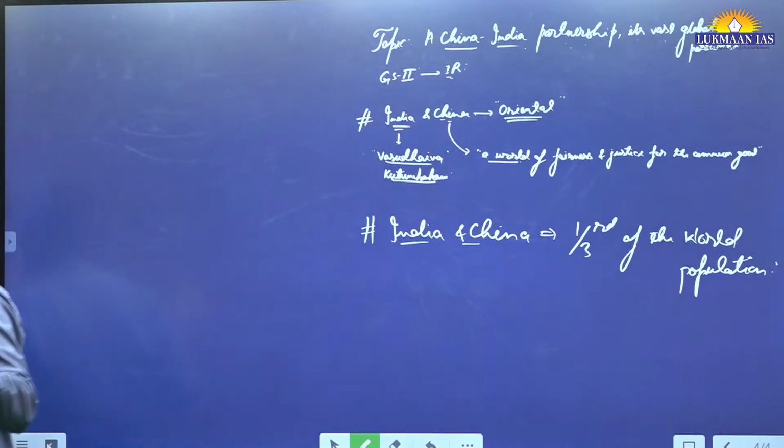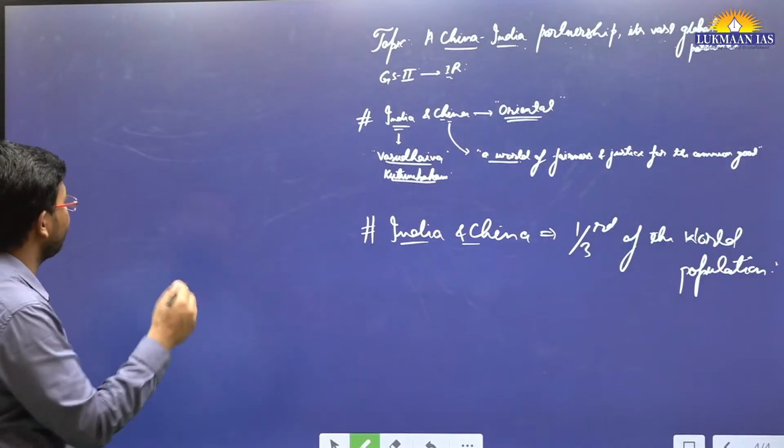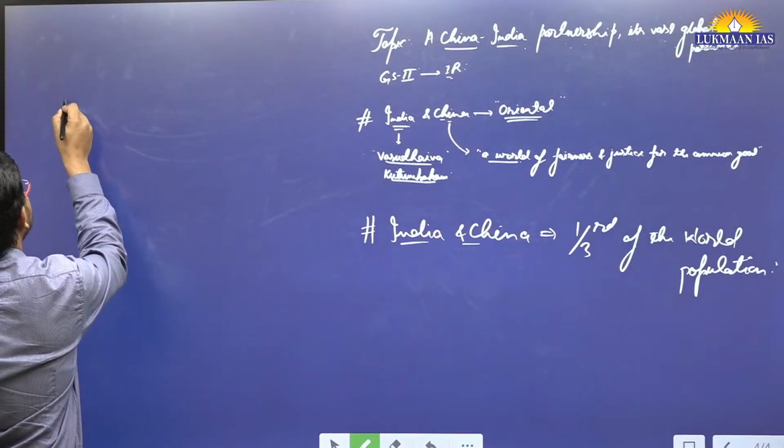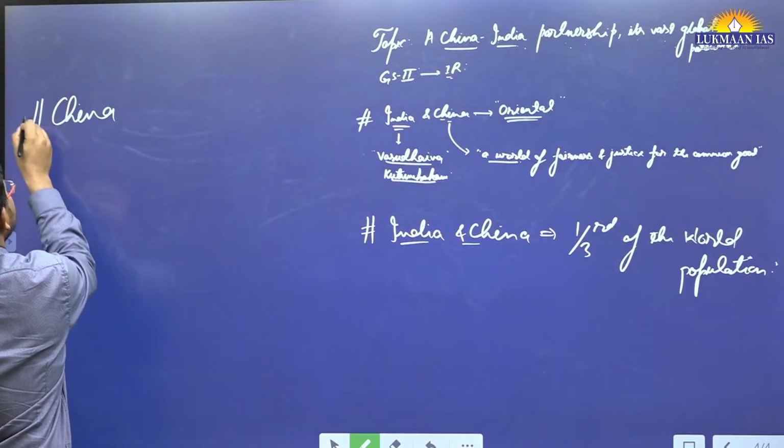Recently China has come up with a document, and I am going to discuss it. This document says that we want to prosper together. The Chinese government has mooted three initiatives.